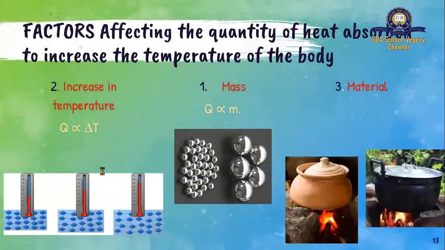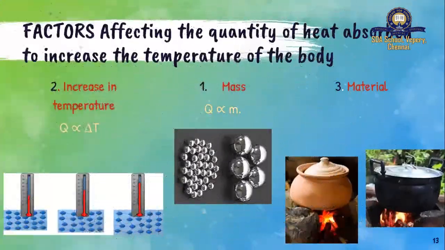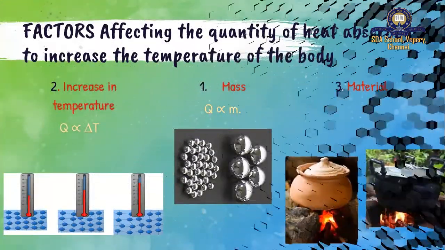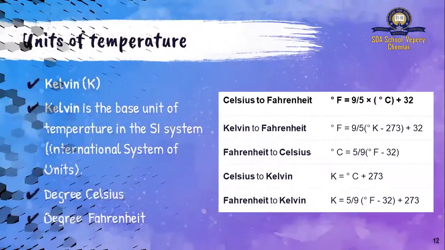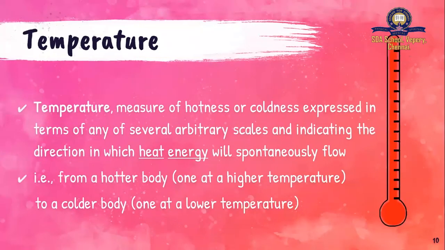Okay, what is temperature? Temperature is nothing but the measure of hotness or coldness of the body. And now you learned earlier about heat. Now we are learning about temperature. The flow of heat is from a higher temperature to lower temperature, always from a hot body to a cold body.